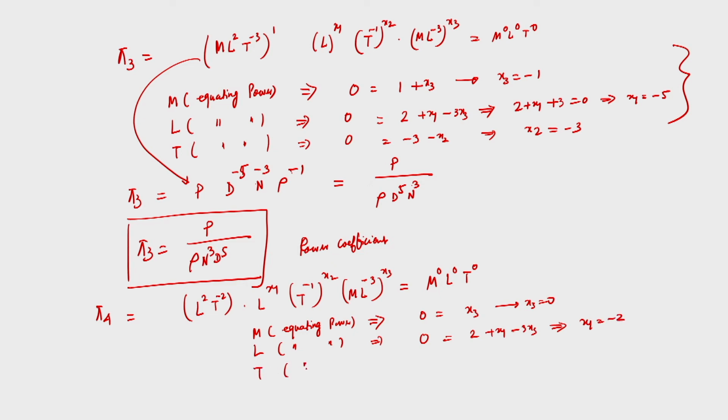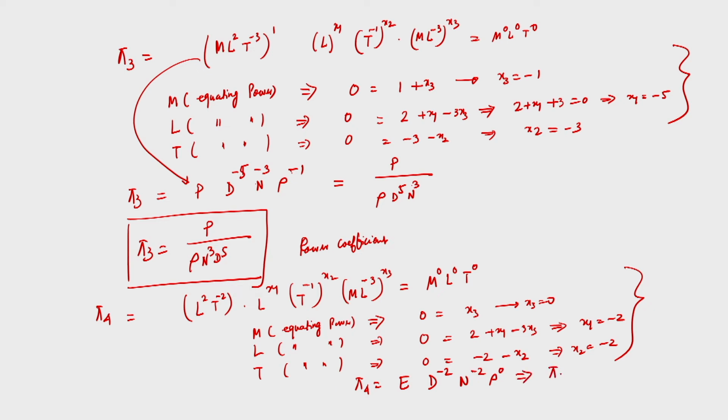For t, equating power, right hand side is 0 and left hand side is minus 2 minus x2, therefore x2 is equal to minus 2. So, we are now obtaining pi 4, that is equal to E d to the power x1, which is minus 2, n to the power x2, which is minus 2, and rho to the power x3, that is 0.